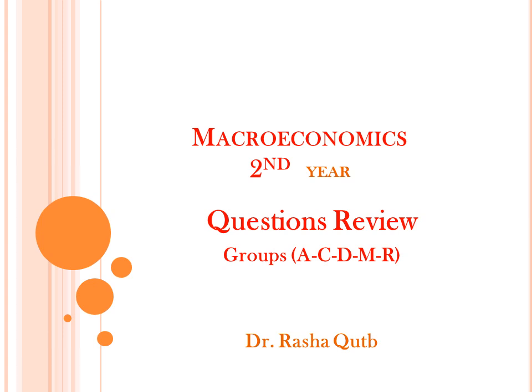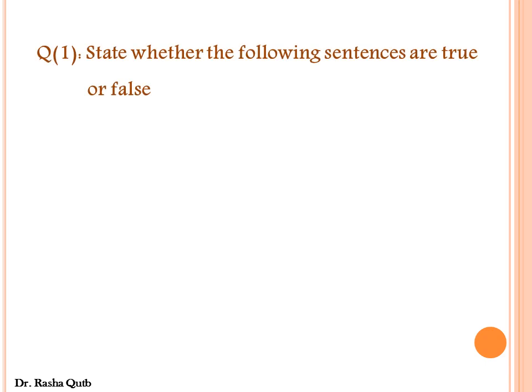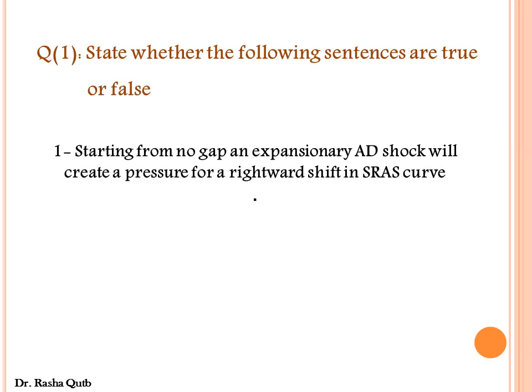Assalamu alaikum. This is a macroeconomic course directed to second year groups A, C, D, M, and R that takes some questions about the national income and the price level in the long run. First, state whether the following sentences are true or false.